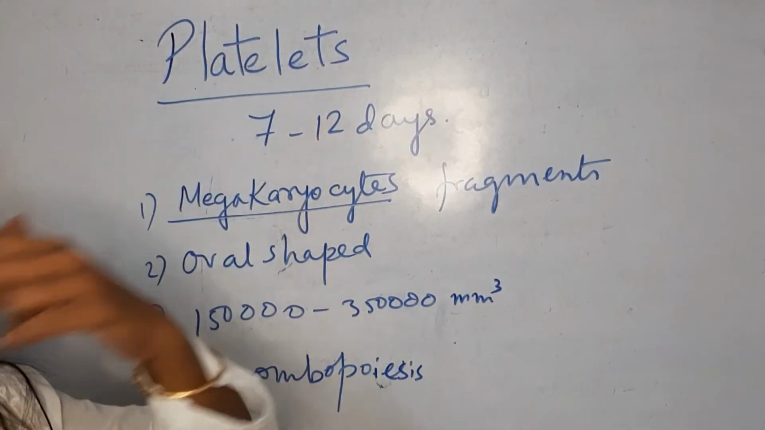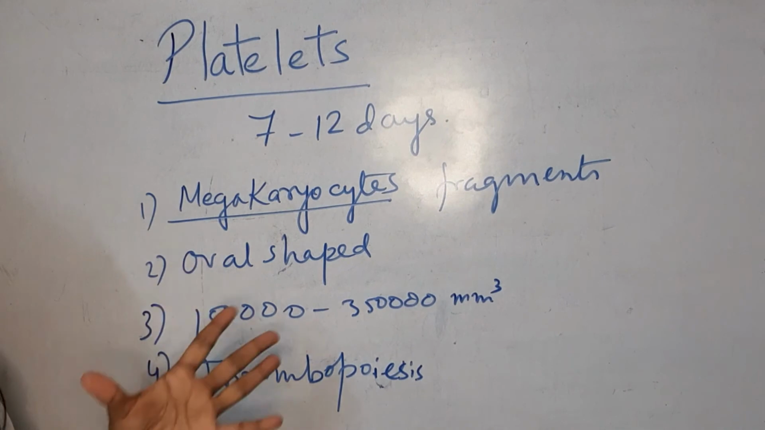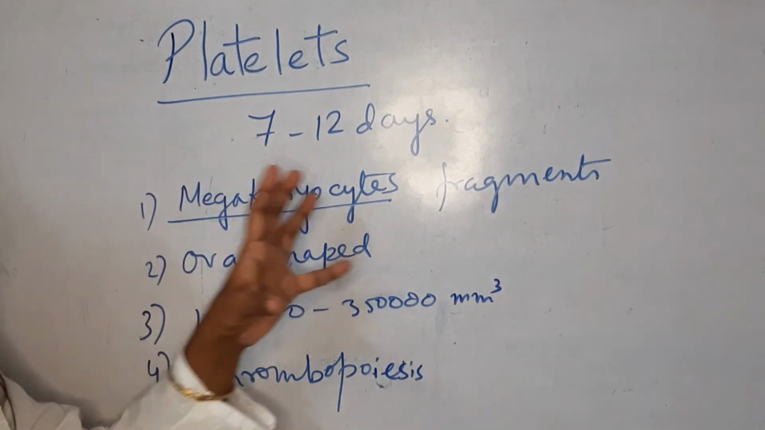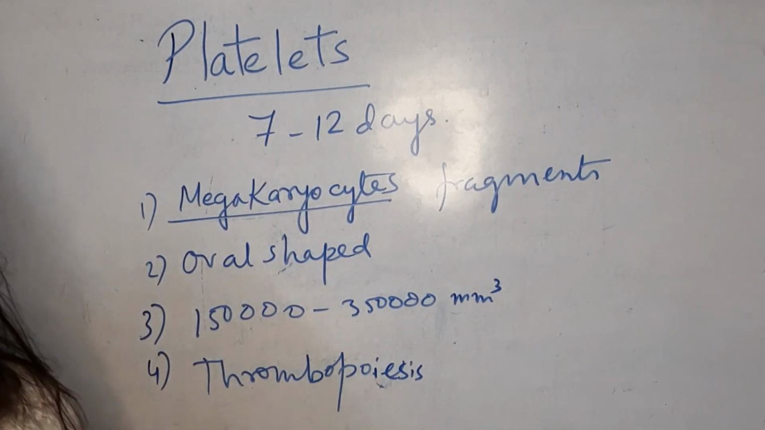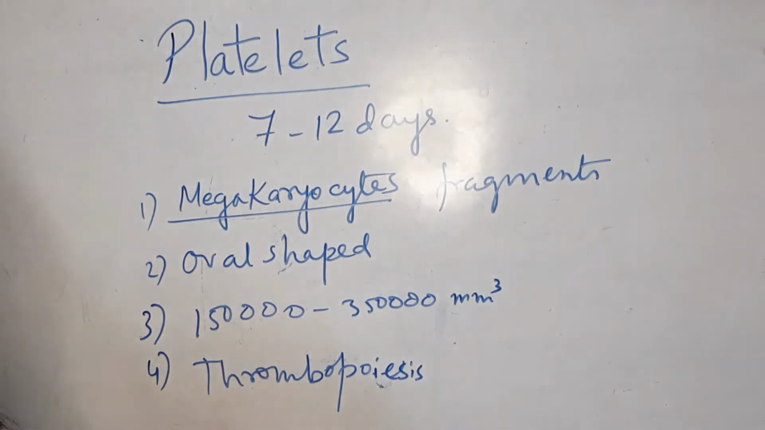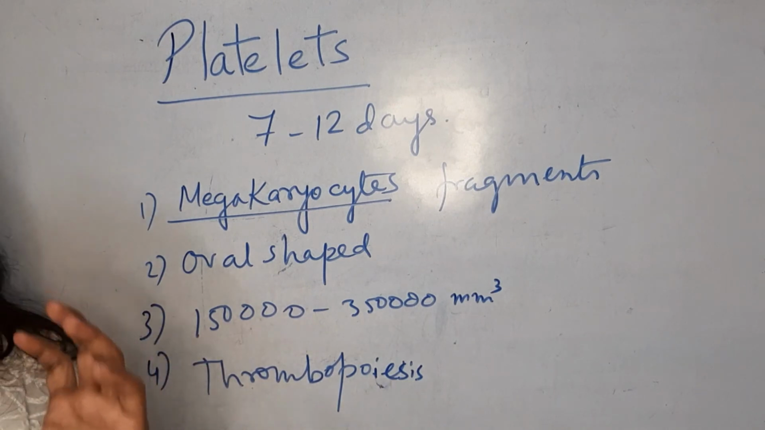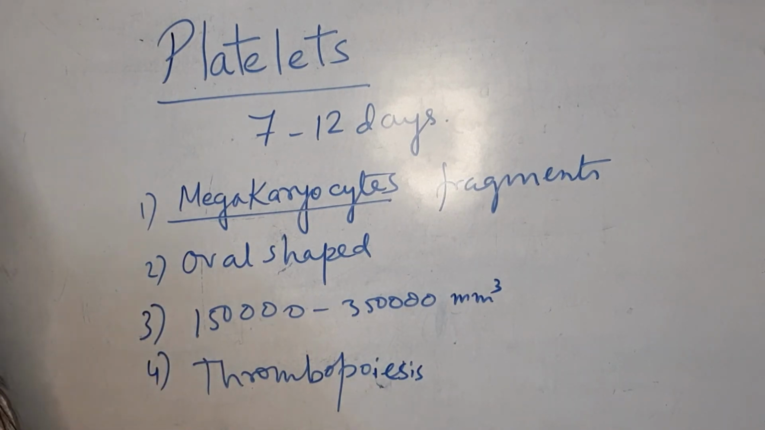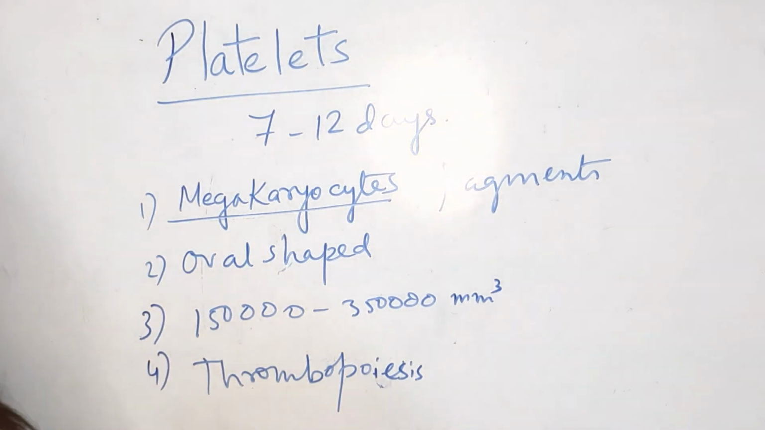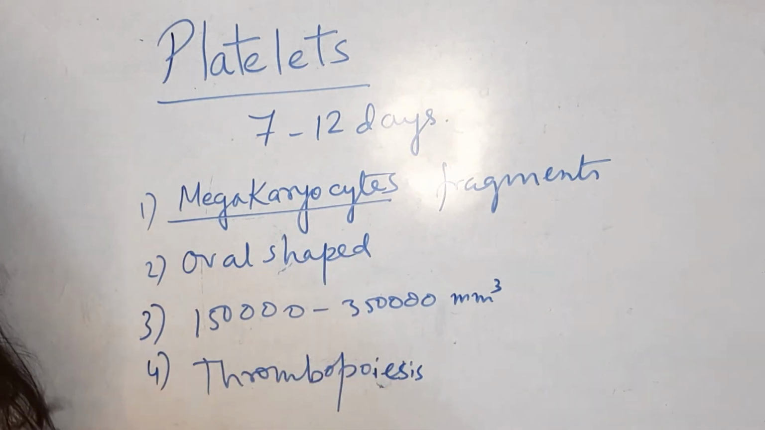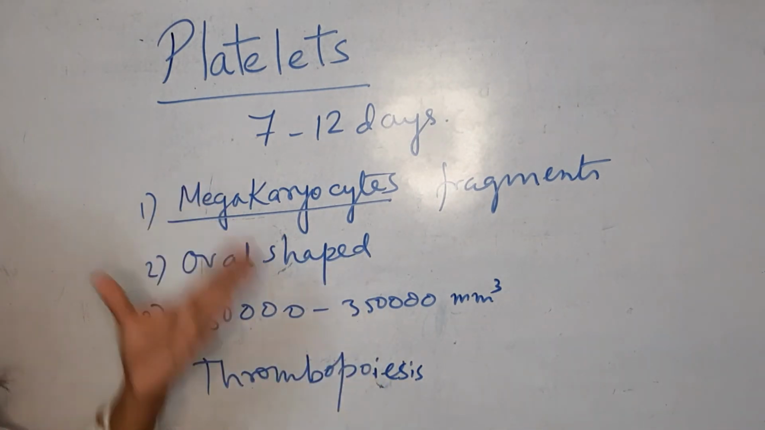Let's discuss platelets, the thrombocytes. The lifespan of these thrombocytes or platelets is only 7 to 12 days. These platelets are formed from fragments of megakaryocyte cells, a type of specialized cell present in the bone marrow of the long bones. The shape of these platelets is oval, and the total number in the blood is about 1,50,000 to 3,50,000 per cubic millimeter of blood. They are formed from the megakaryocyte cell by the process of thrombopoiesis. So just remember these terminologies.